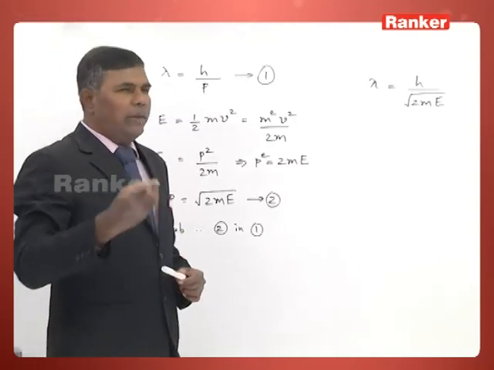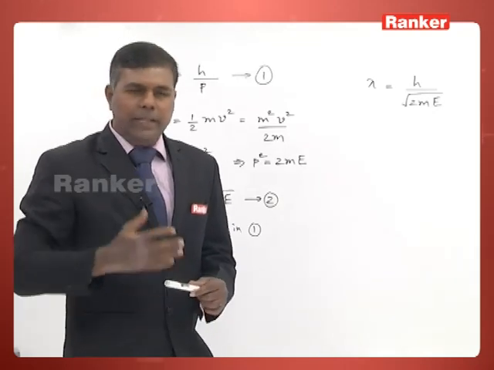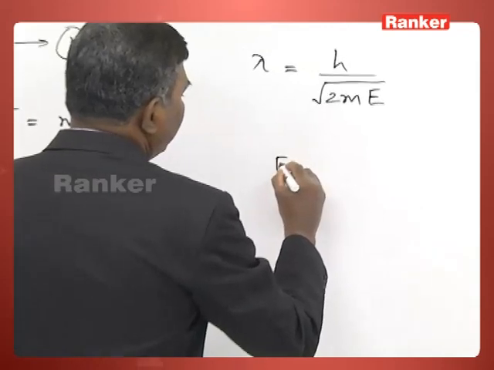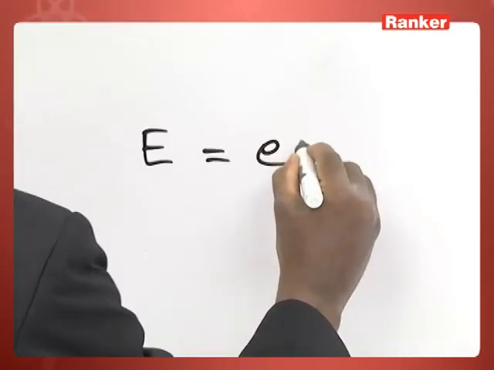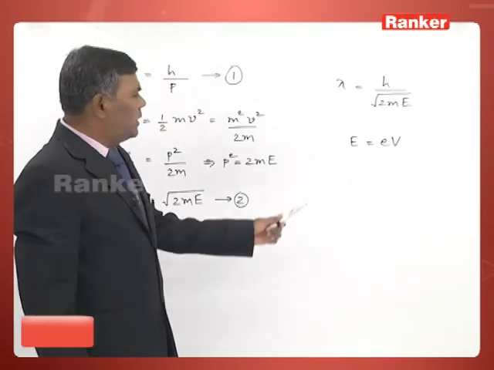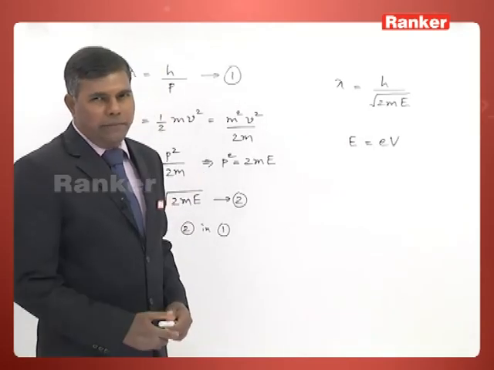Now for example, if you have an electron which is accelerated by a potential difference, then the corresponding energy of the electron can be written as eV. That's the energy of an electron accelerated by a potential difference V. In that expression, e stands for charge of electron and V for the applied potential difference.